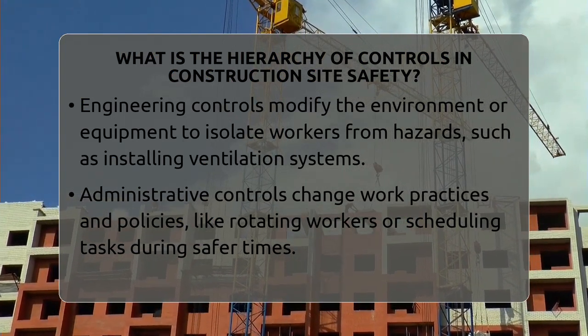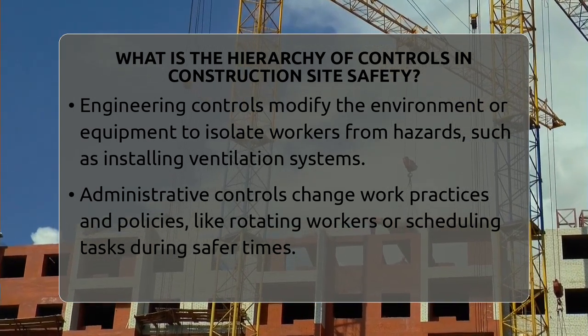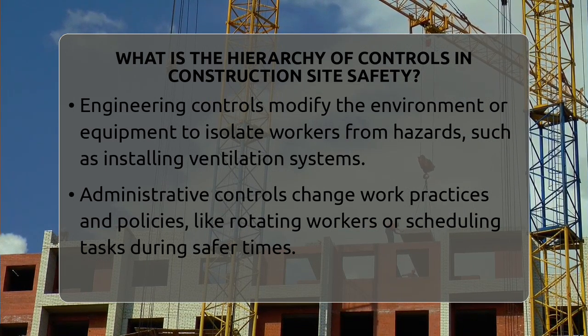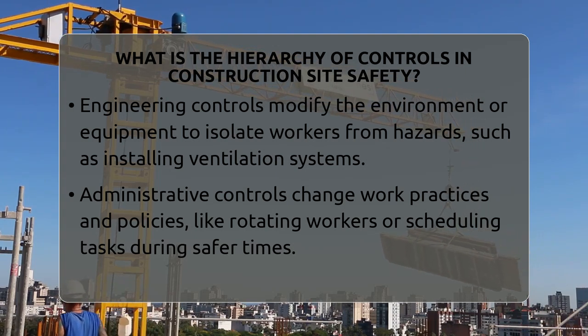Following that are administrative controls. These involve changing how workers do their tasks. For example, rotating workers so no one spends too much time exposed to harmful substances. Scheduling work during less busy times or providing safety training also fall into this category. These controls depend on policies and procedures that guide safe work practices.